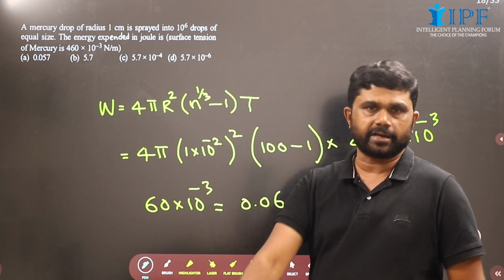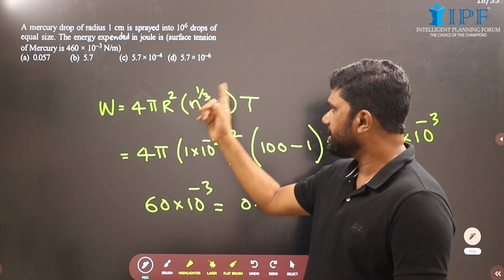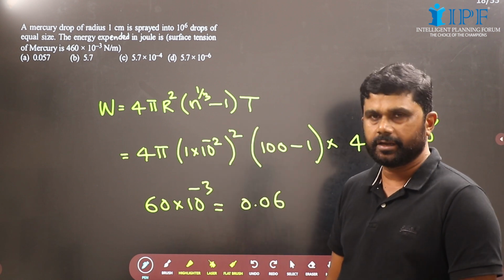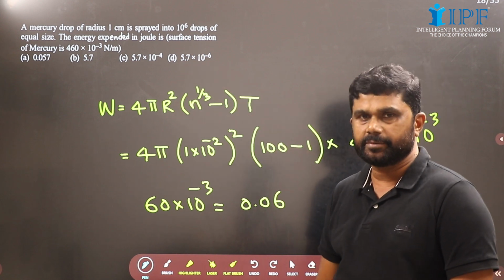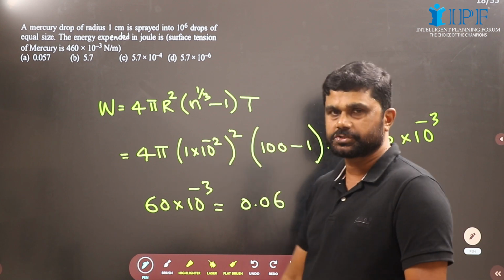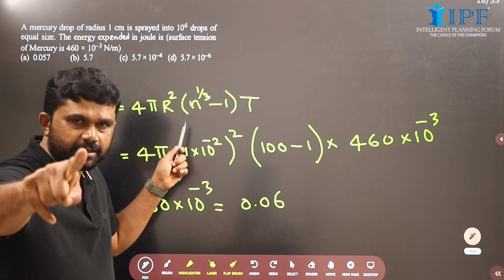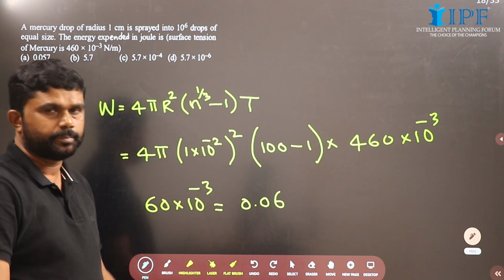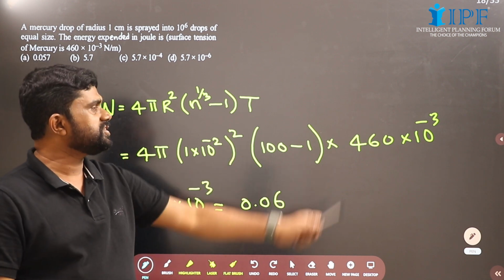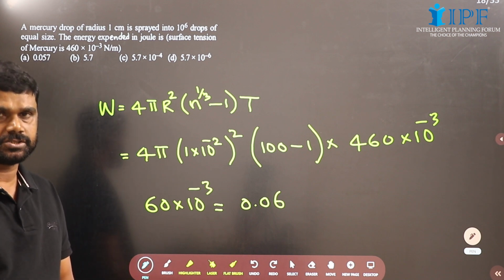Cool down, relax. Now W is equal to 4 pi r square into n raised to 1 by 3 minus 1 into surface tension. 4 pi I have written here, and the radius is 1 centimeter, means 1 into 10 raised to minus 2 meter. Radius square we have, so whole square. And n raised to 1 by 3, n is 10 raised to 6, whole raised to 1 by 3 will be 10 raised to 2, means 100. 100 minus 1, that is 99. And this is 460 into 10 raised to minus 3.